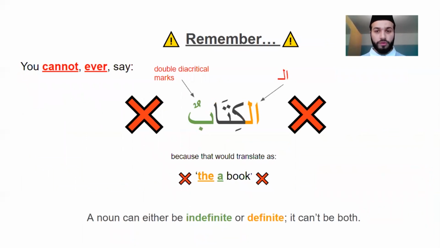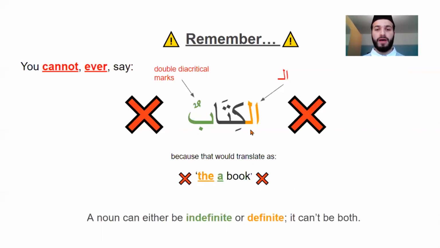Remember, you cannot ever say al-kitabun, because that would mean a book, because you're making the noun definite and indefinite at the same time, and that doesn't make sense in any language. You either know what you're referring to, exactly which one thing you're referring to, or you don't. You can't know and not know what thing you're referring to specifically.